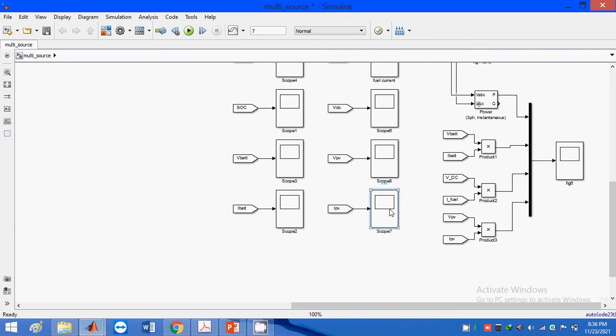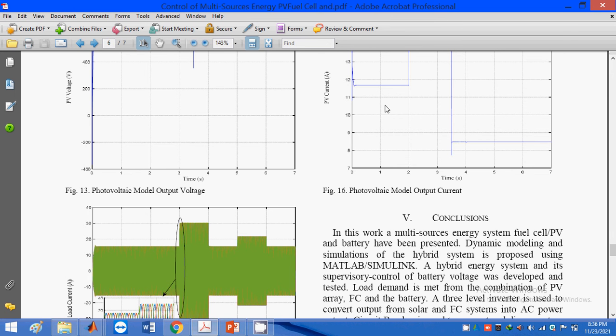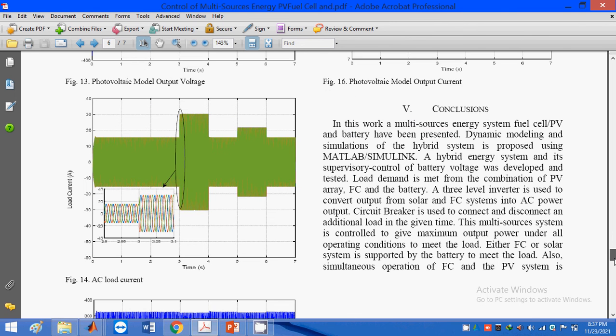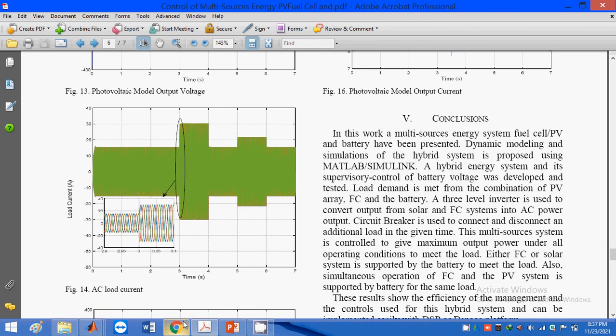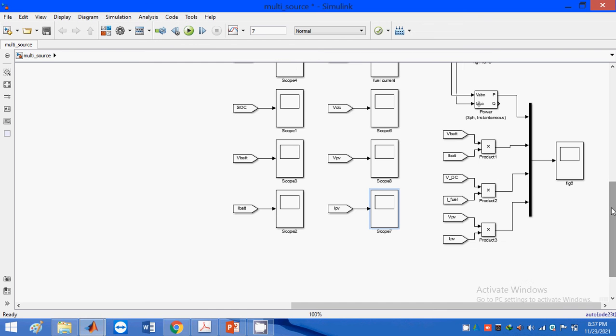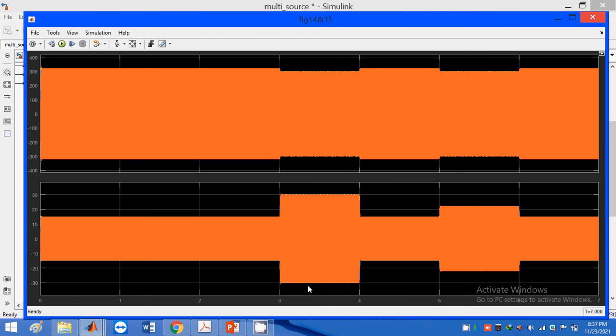This waveform is the PV panel current. And the final thing is AC load currents. Compare this one to this part.